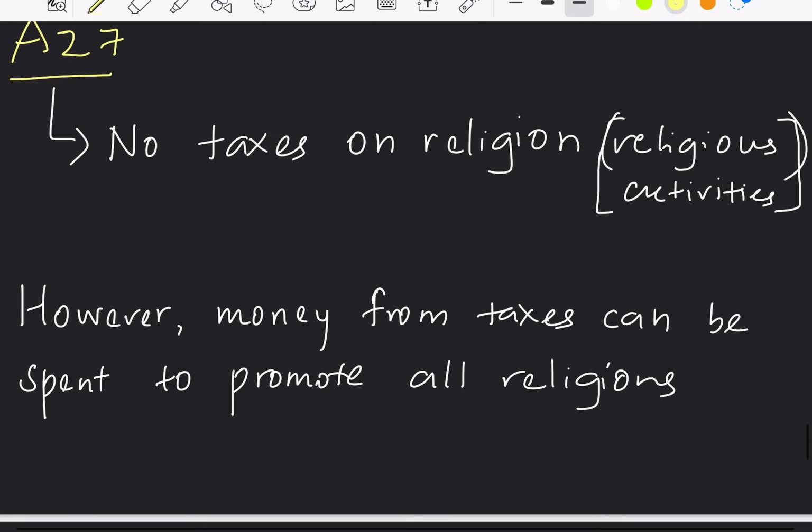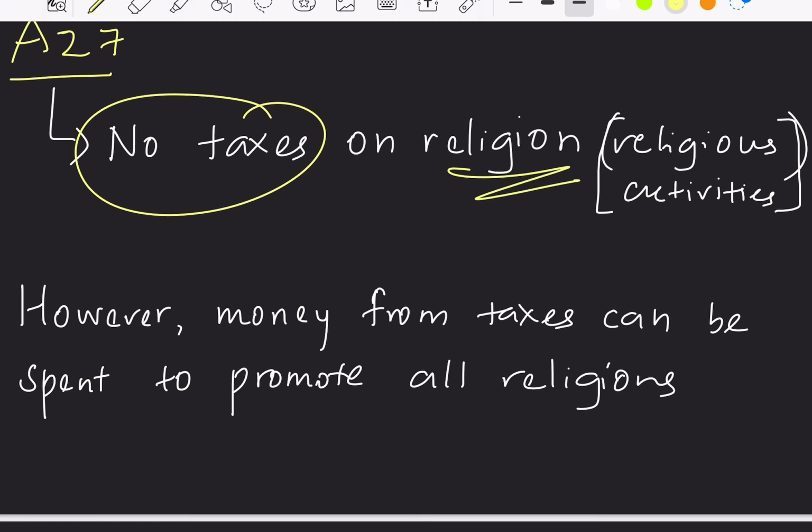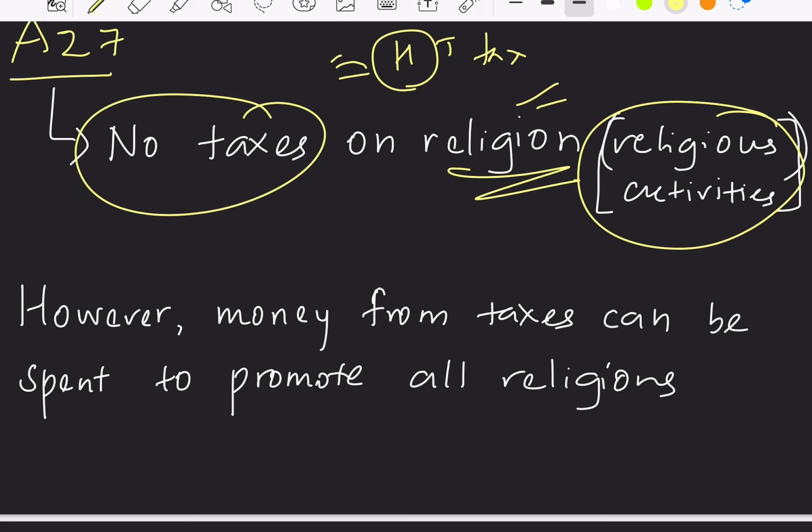Article 27 simply says no taxes on religion. That is, taxes can't be imposed on religious activities. Take for example, if you are imposing a Hindu temple tax, that is like imposing tax on a particular religion, right? So you can't do it on a particular religion. You can't impose tax. Why?